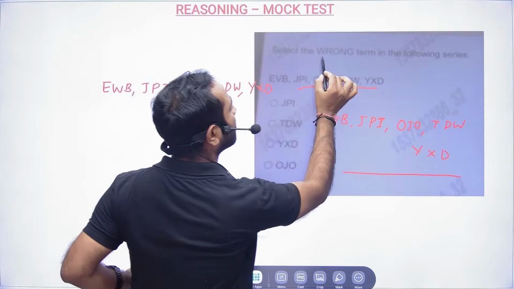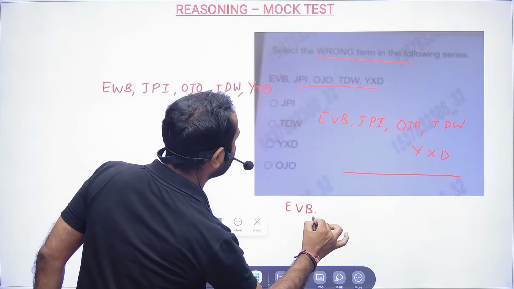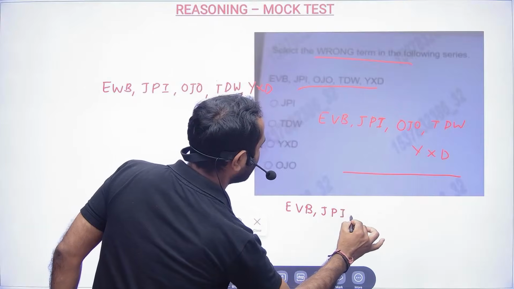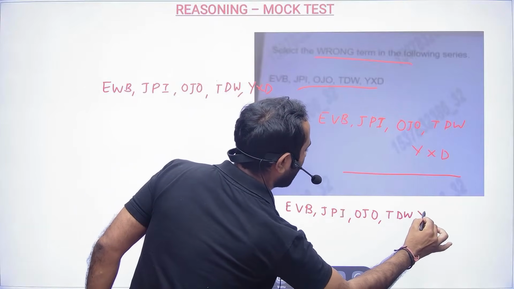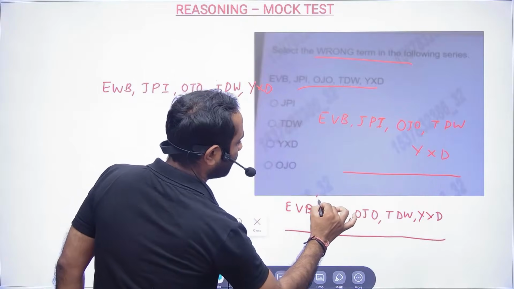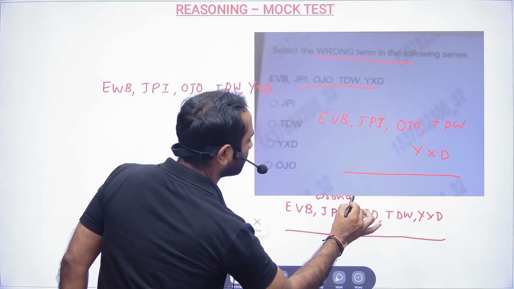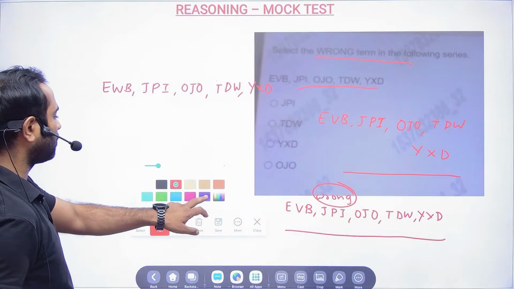Select the wrong term in the following series: EBB, JPI, OJO, TDW and YXD. You need to find out which is the wrong term in the series. Now let us try to understand and solve it.